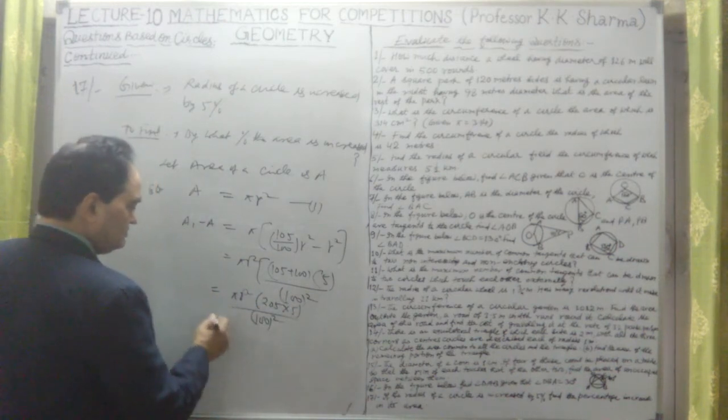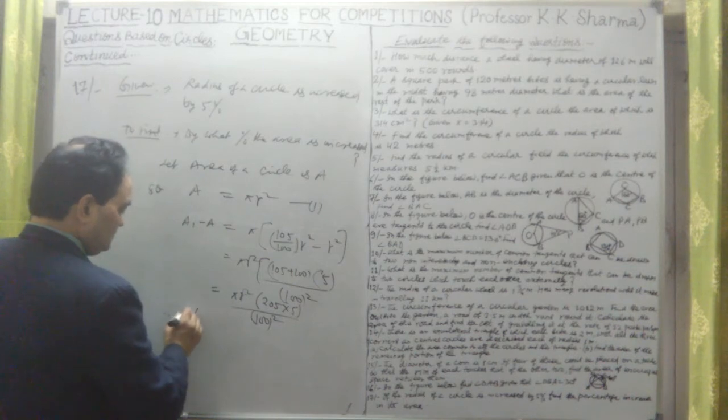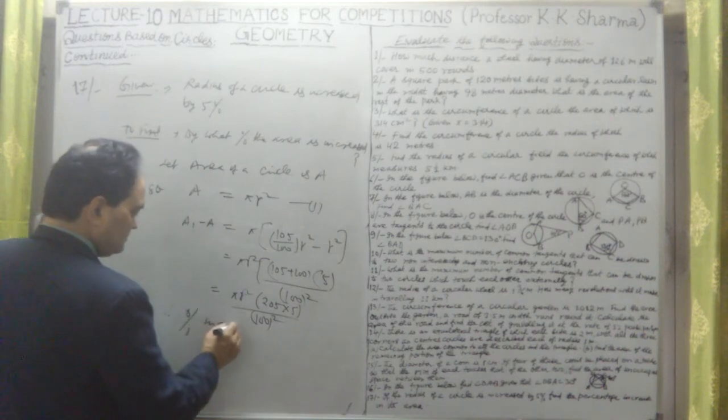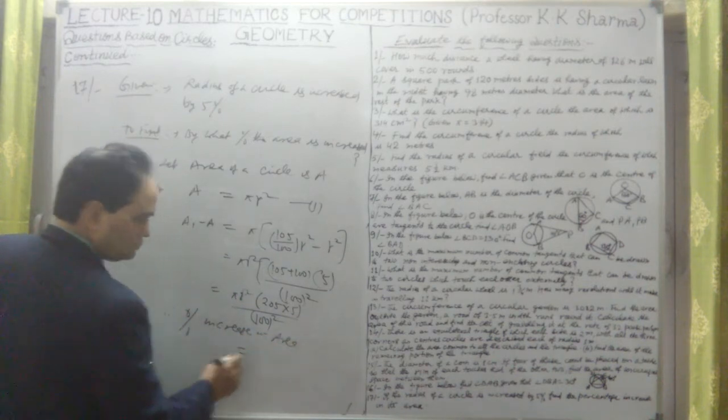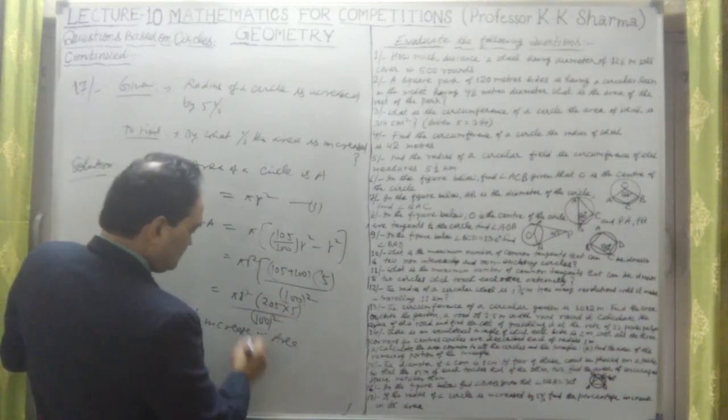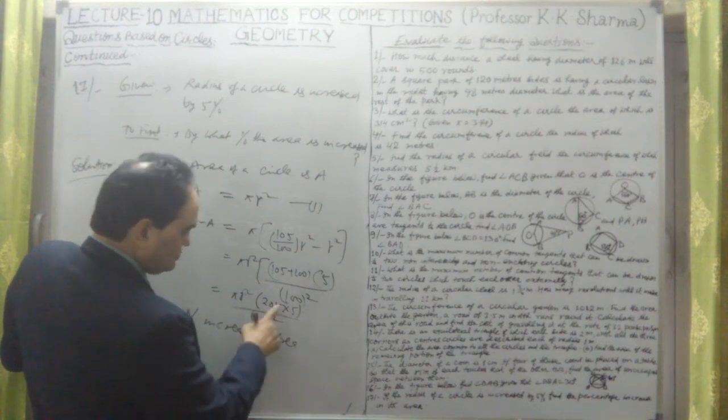So the percentage increase in area is equal to this whole upon pi r square, into 100.